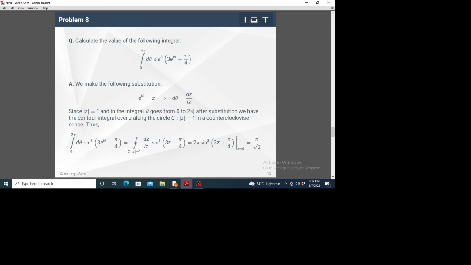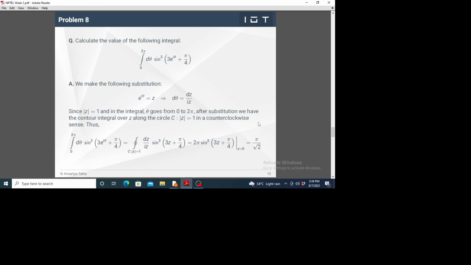after substitution, we have made this real integral into a contour integral over the complex variable z along the circle mod z equal to 1, and in a counterclockwise sense, because in the Argand plane it is typical to define the angle theta in the counterclockwise sense.